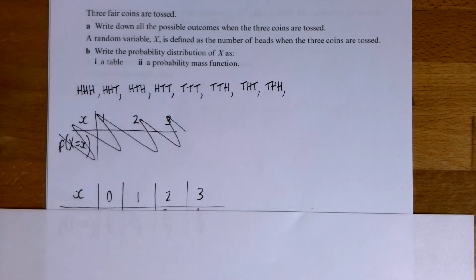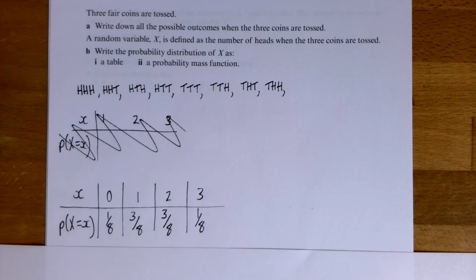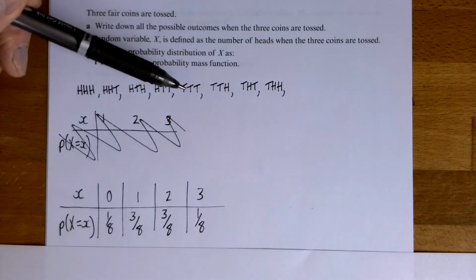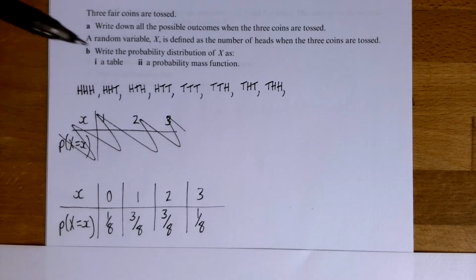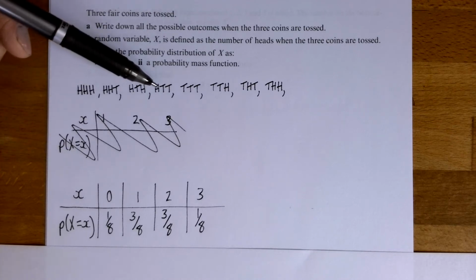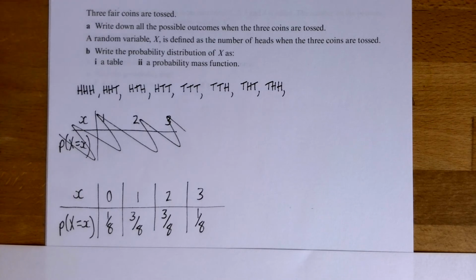And there's my second attempt, and I worked out the probabilities. So there is one way you can get no heads, and that's tail, tail, tail. 3 ways with only one head, so that's that one, and that one, etc., etc. That is my probability distribution written as a table.